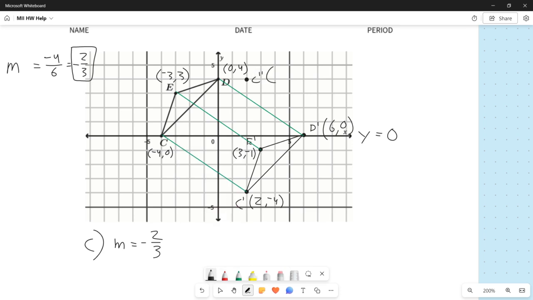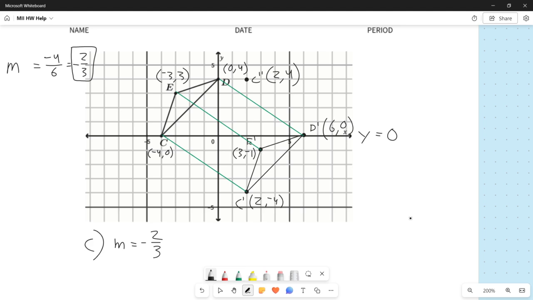And the coordinates for C double prime, well, we go to the right 2, which makes sense because we didn't change our horizontal distance at all. But whereas C prime was negative 4, C double prime is positive 4.